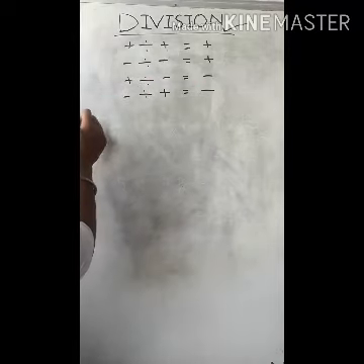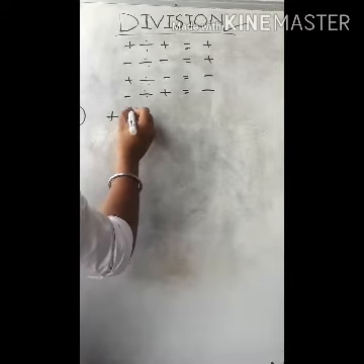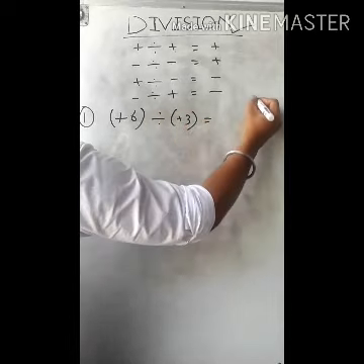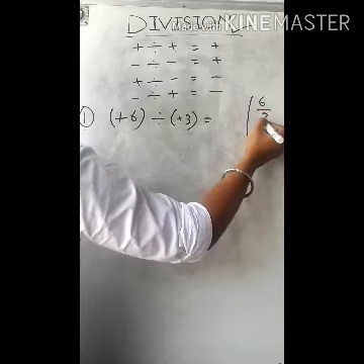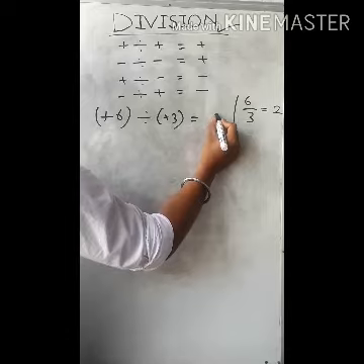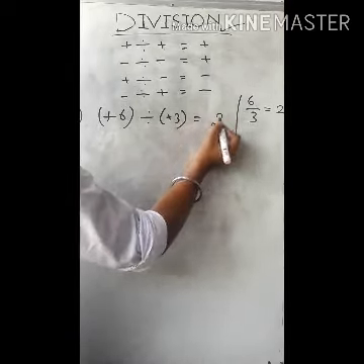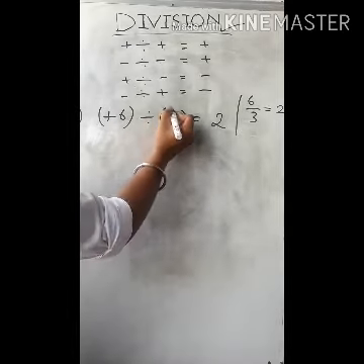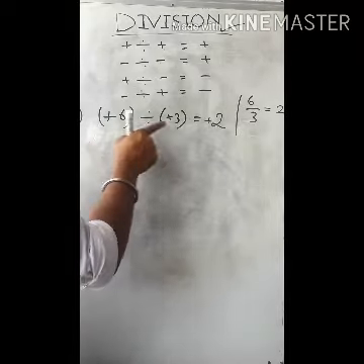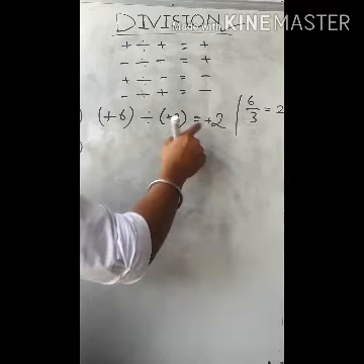Okay, so let's take an example. Let's suppose I am dividing plus 6 by plus 3. Can you divide 6 by 3? What is the answer? 3 twos are 6. So our answer will be 2. Now can you tell me whether our answer will be positive or negative? Yes, positive. Why? Because both the integers are positive, or we can also say both the integers are of the same sign. So our result will be positive.